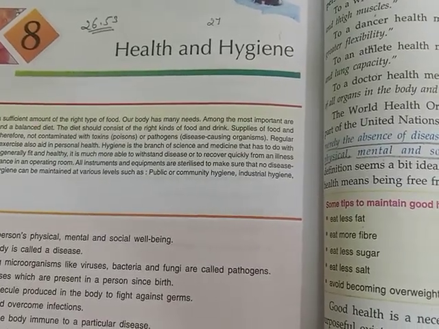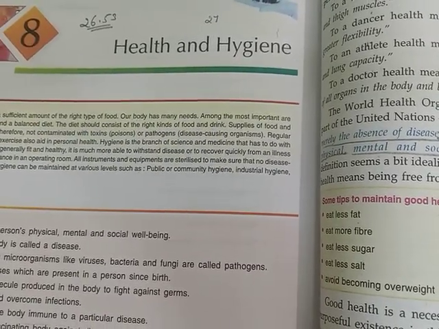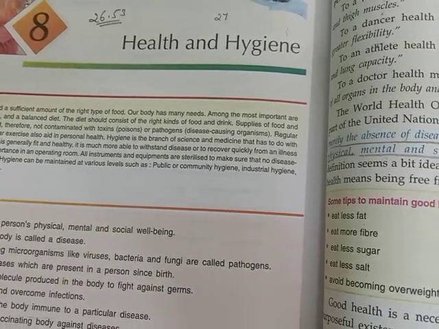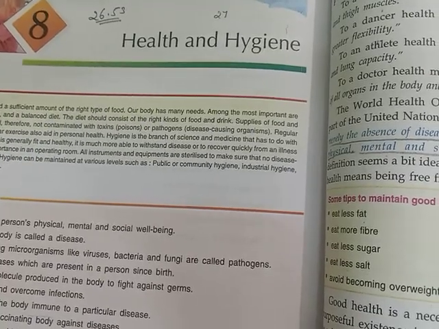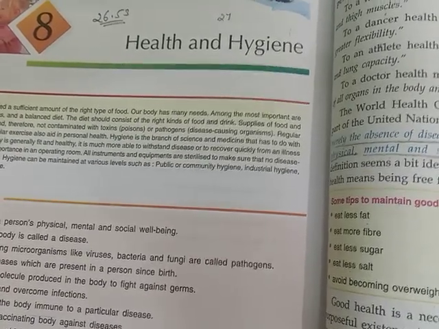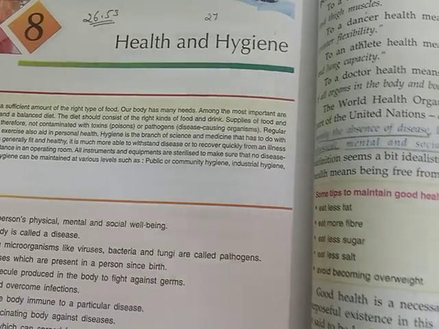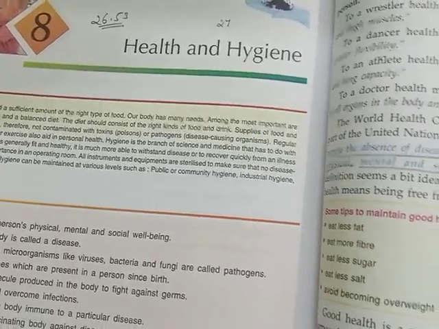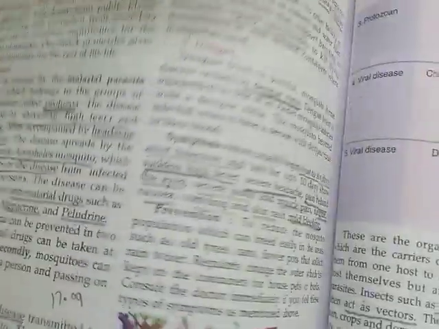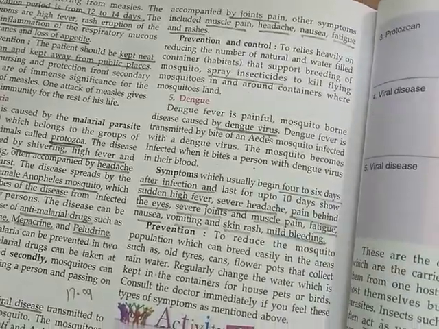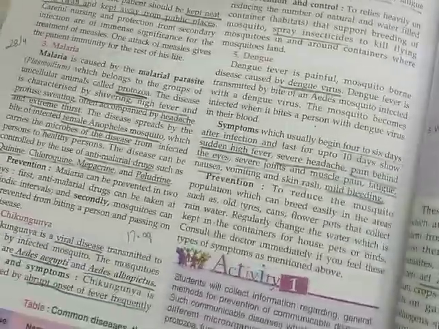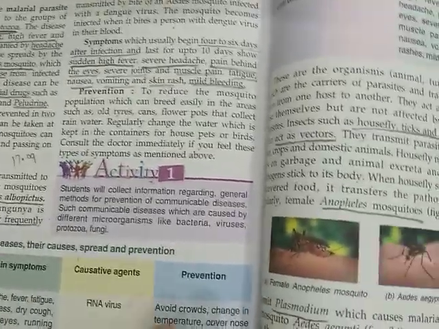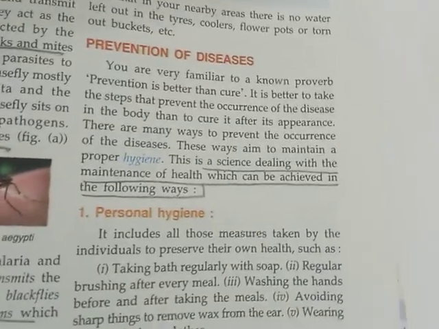Hello everyone, children. We are studying the health and hygiene chapter these days, and today is the third part, or we can say the third session, of health and hygiene. In the previous two sessions, you have studied about diseases, communicable diseases, the different types of communicable diseases, their preventive measures, and their symptoms. And today in this session we will study about the prevention of diseases.